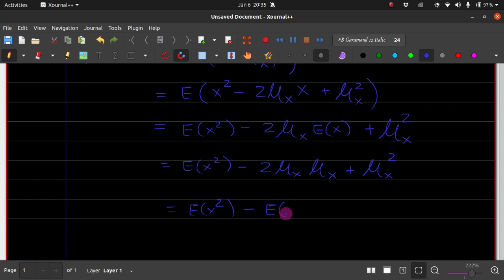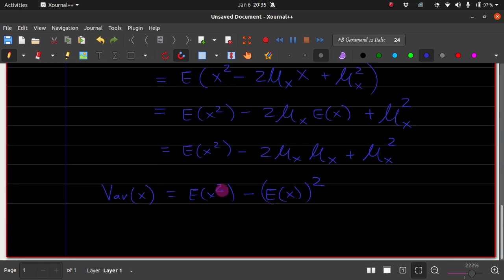So you'll often see people writing it this way. I'll write the same, and hence the variance of x is nothing but this thing. I'd like to emphasize the following: this is the expectation of the variable x square, and this is the square of the expectation.